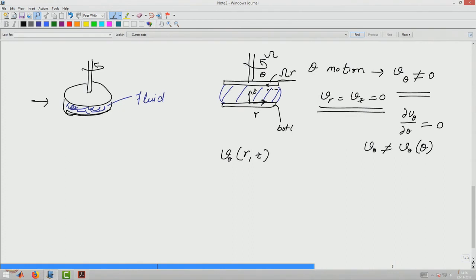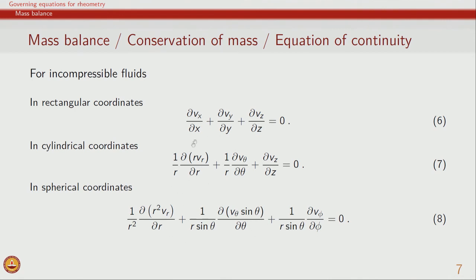So, since the bottom plate is not moving, in this case velocity at the bottom plate is going to be 0. So, we can clearly see that velocity will depend on z also, velocity will depend on r also. So, using mass balance, the most simplification that we can achieve is to say that the overall velocity in this rheological flow will be a function of r and z. So, similarly we can use different versions of these mass balance in different coordinate system depending on whatever is the geometry of interest.